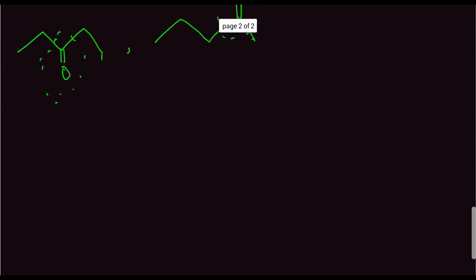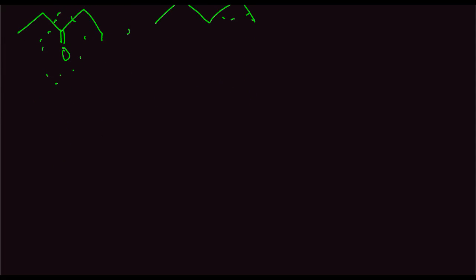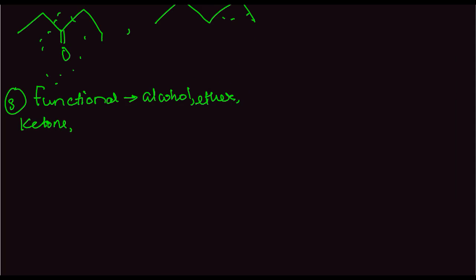The third kind of structural isomer is a functional isomer. In this case, the functional group is different. Example can be alcohol and ether, ketone and aldehyde, etc. So we can say like this is a ketone and this is an aldehyde of the same formula.